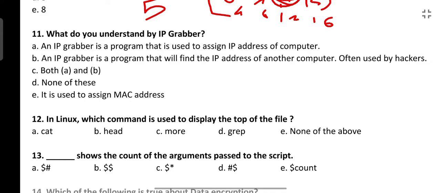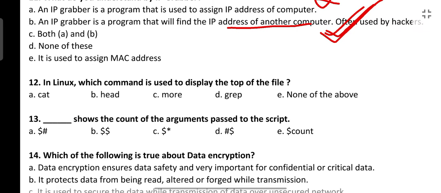Let's go to the options. Option A is, an IP grabber is a program that is used to assign the IP address of a computer. No. An IP grabber is a program that will find the IP address of another computer, often used by hackers. Yeah, this is the correct answer. So option B is the correct answer.